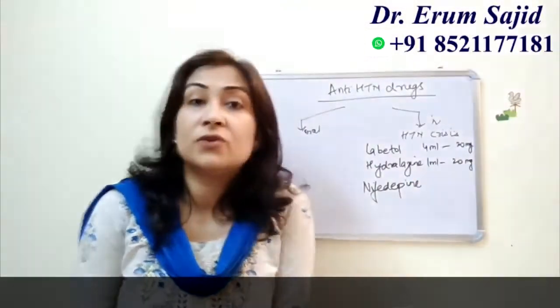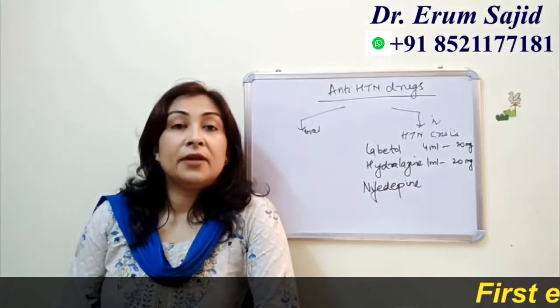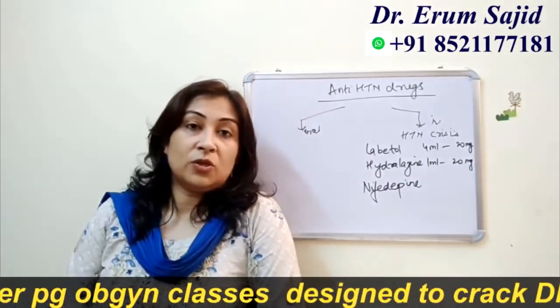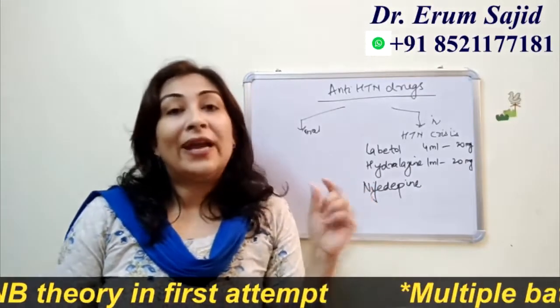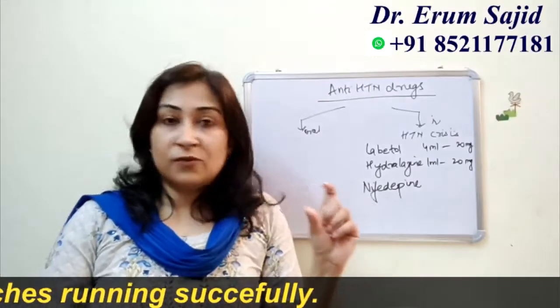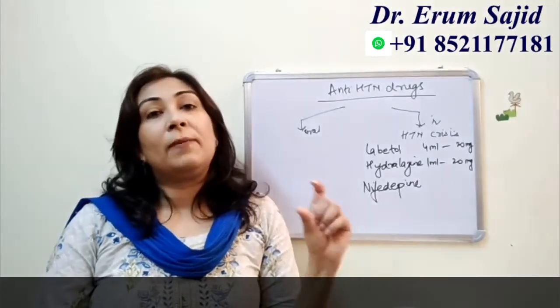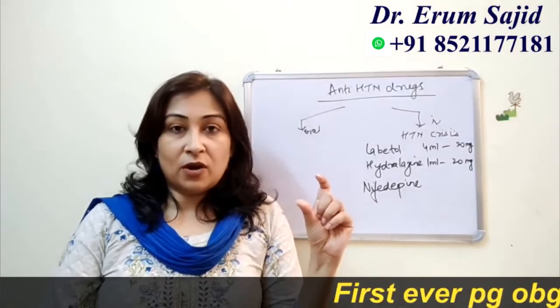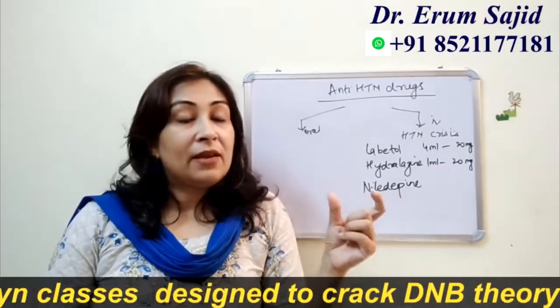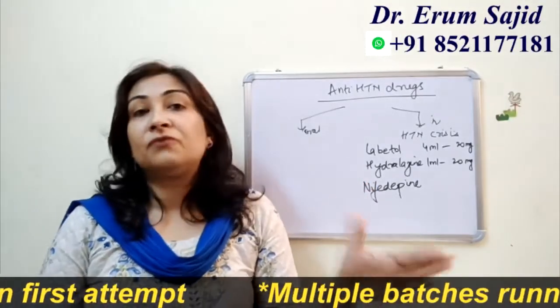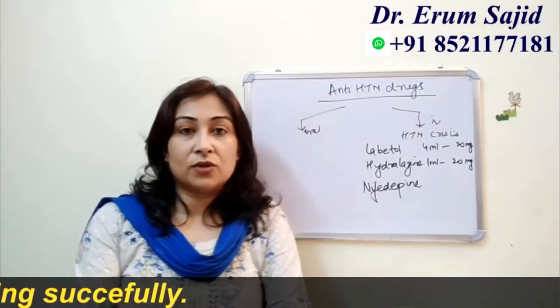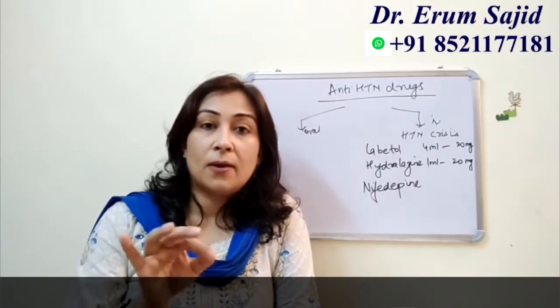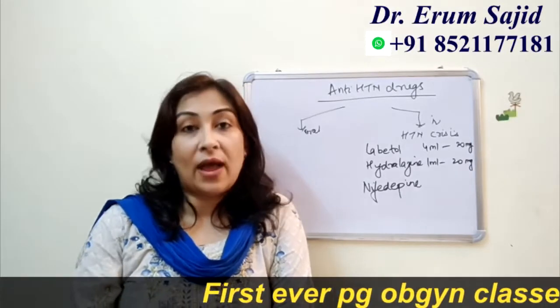So how will you give this drug to the patient in an emergency situation? See, 1 ml, if you dilute with 3 ml NS, becomes a 4 ml solution, and every 4 ml contains 20 milligram of the drug. So if you give 1 ml to the patient, you will give 5 milligram, and that is the starting dose. So the starting dose is 5 milligrams slow IV.